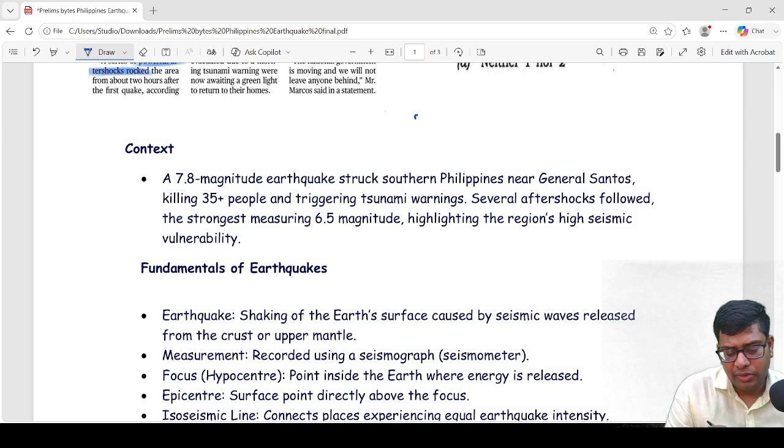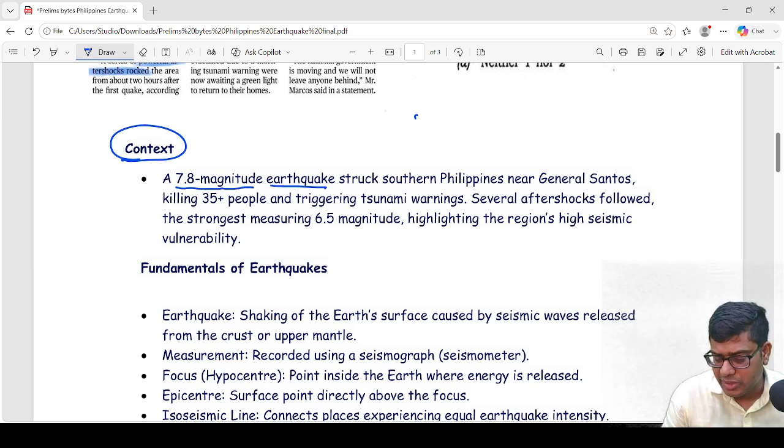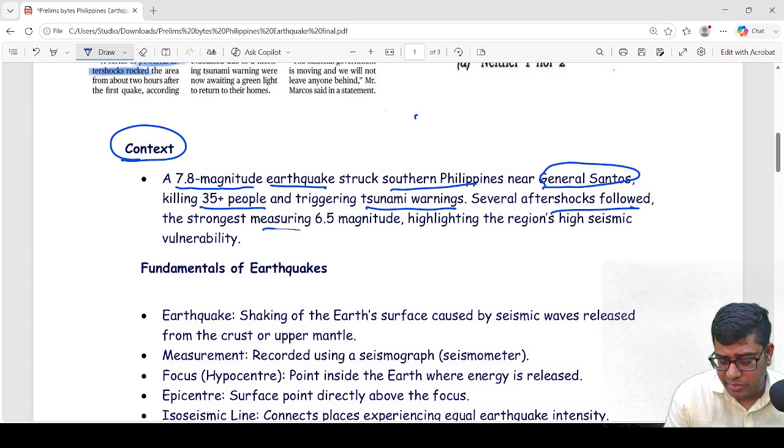We move towards the context of this article. So why is this article in the news? Because a 7.8 magnitude earthquake struck southern Philippines, the General Santos area, which killed 35 people and triggered a tsunami warning. The earthquake was so intense that it was followed by a strong 6.5 magnitude aftershock.